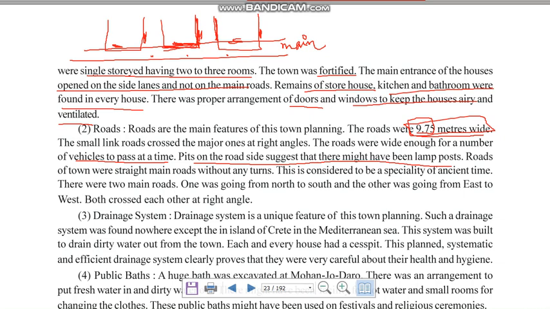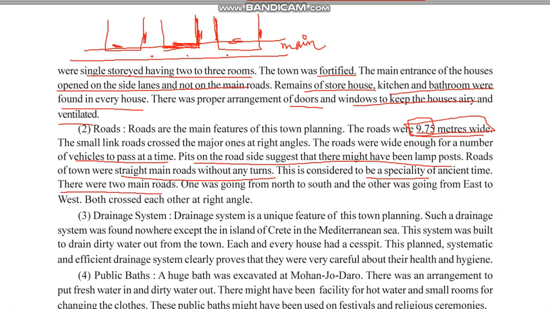Roads of the town were straight main roads without any turns. Main roads were straight and there did not exist any turns in them. This is considered to be a speciality of the ancient times.